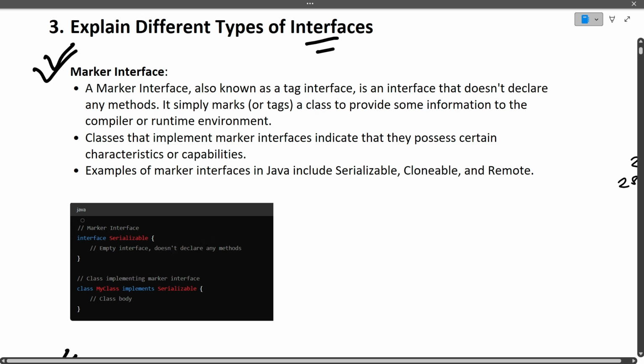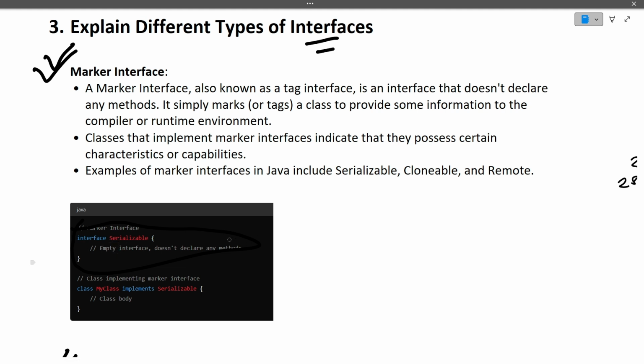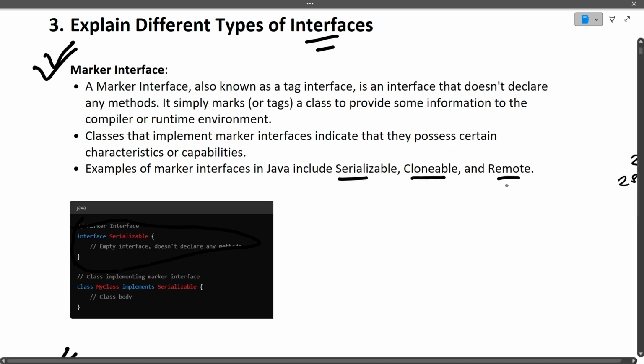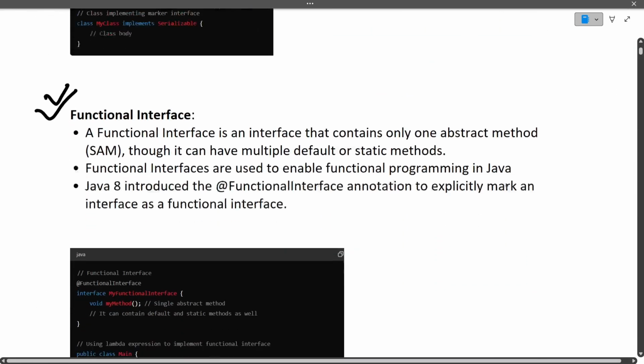See, this is an example of a marker interface. It does not declare any methods, we are just making this interface. Examples of marker interfaces in Java are Serializable, Cloneable, and Remote. So the one line definition of a marker interface is that it does not declare any methods. Next is the functional interface.